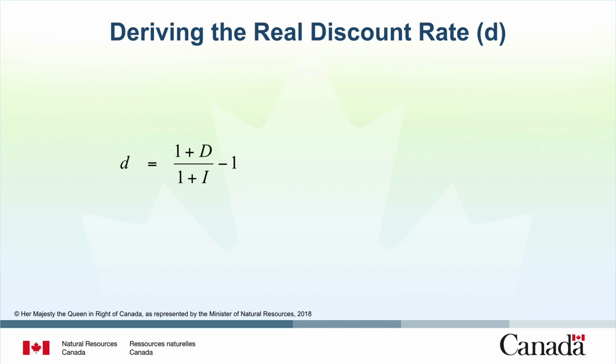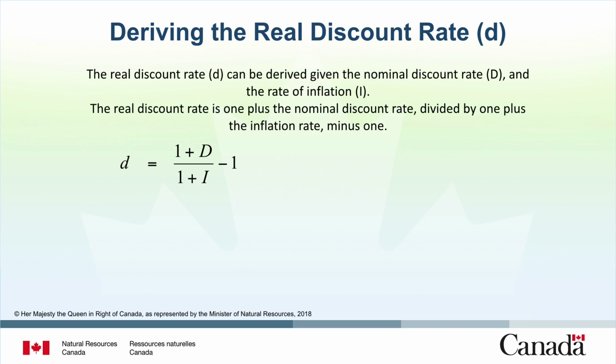Here is the basic formula for calculating the real discount rate using the nominal discount rate and the rate of general inflation. In the formula, the nominal discount rate is capital D, the rate of general inflation is capital I, and the real discount rate is the lowercase d. The real discount rate is 1 plus the nominal discount rate divided by 1 plus the inflation rate, minus 1.